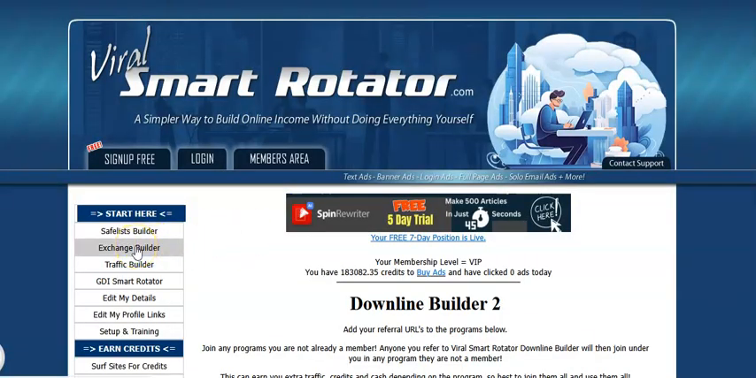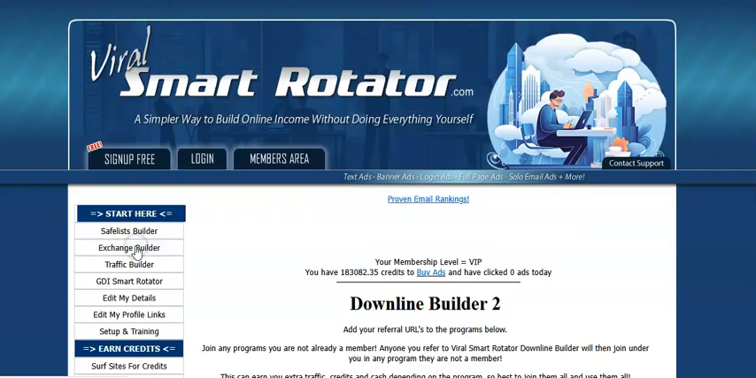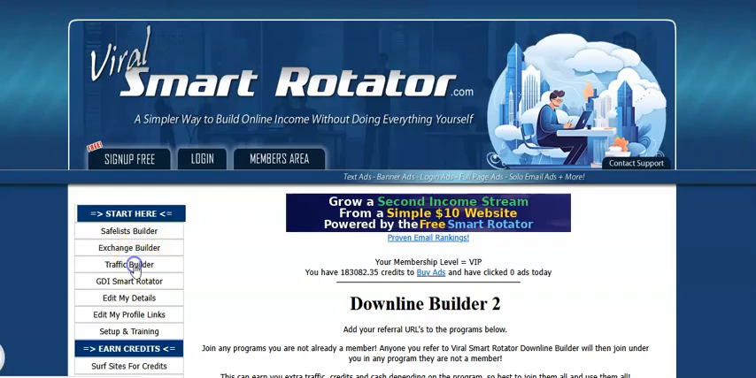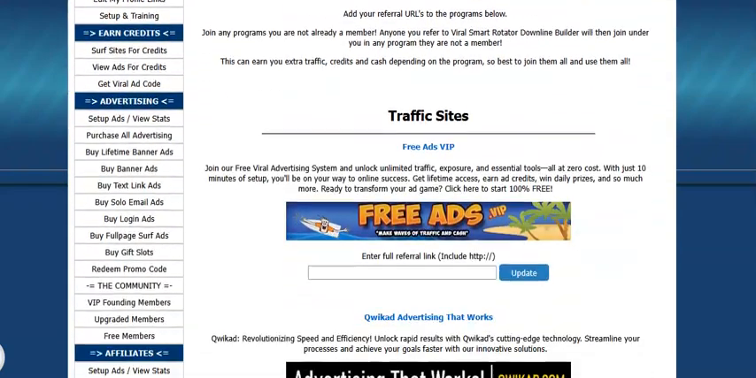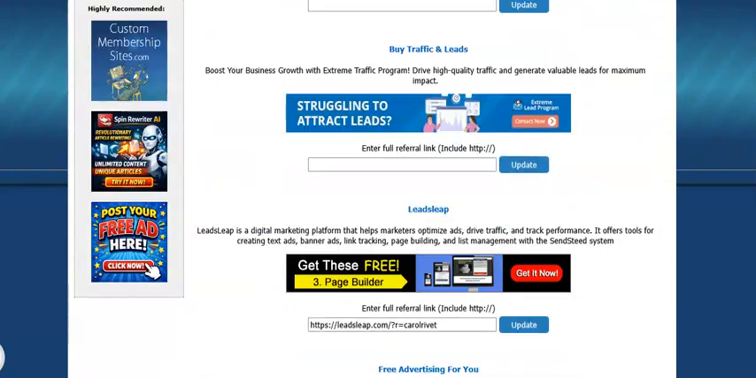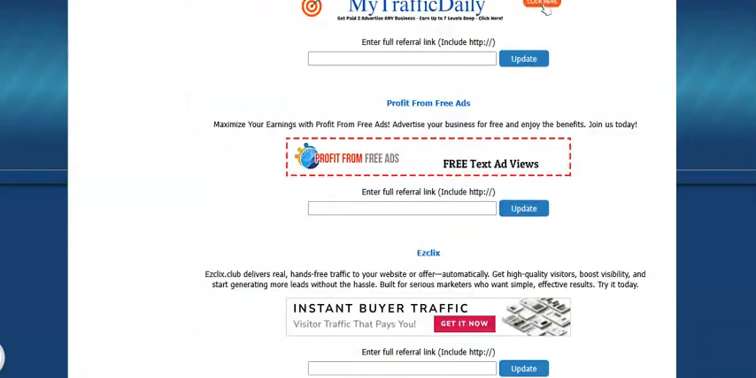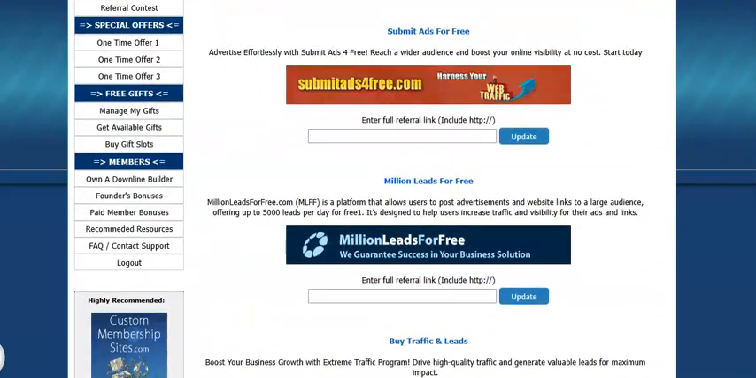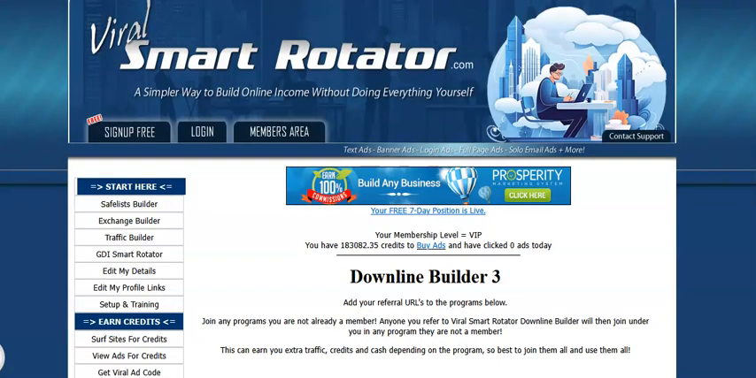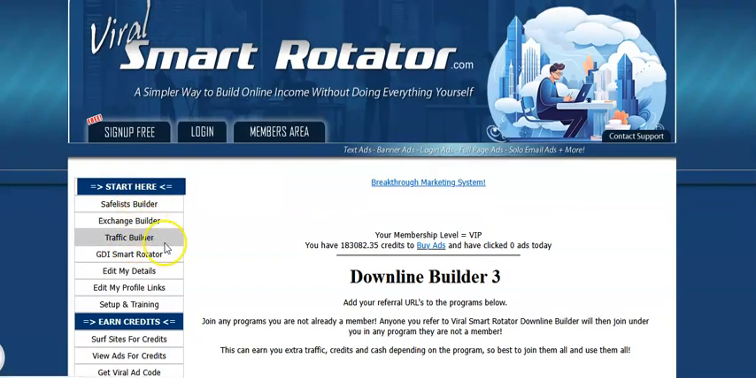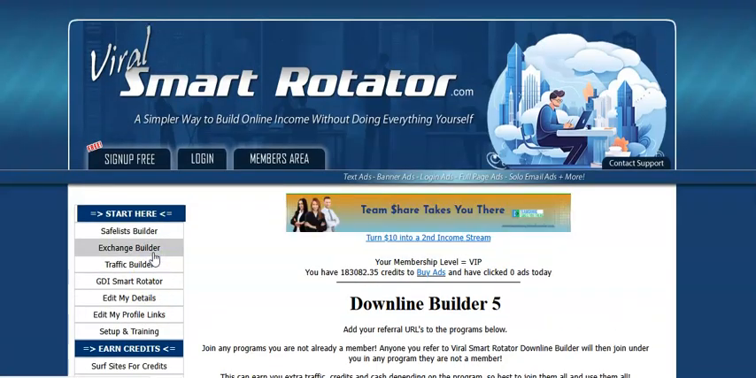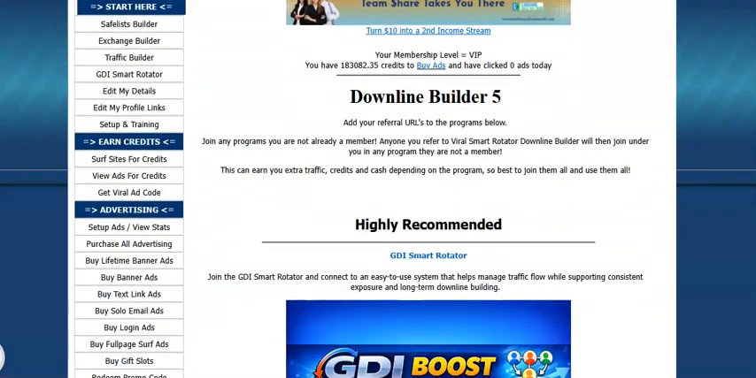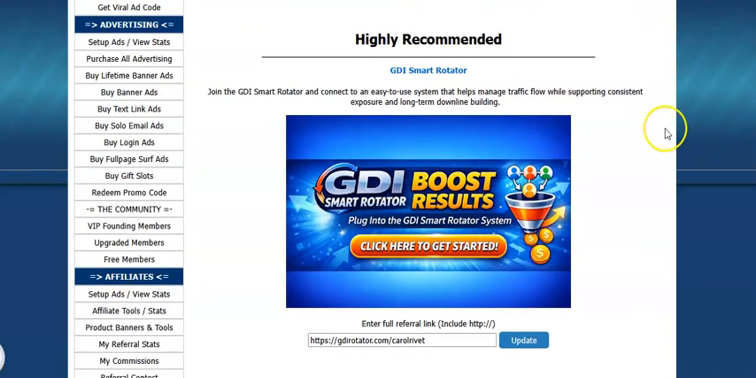Okay. The downline builder there. Here's the traffic builder. This is 3. So there's 3 traffic spots here. And Traffic Zest, Leads Lead, I love Leads Lead. Okay. So these are the traffic. This helps you build your traffic. Okay. Then you go to the GDI Smart Rotator. Okay. You click the link here or here.